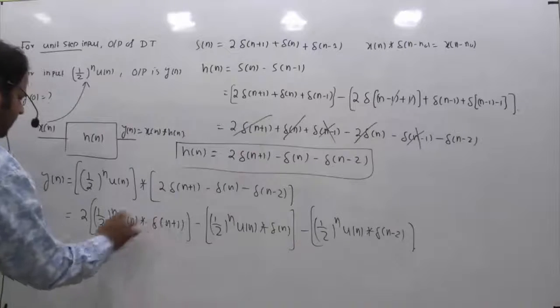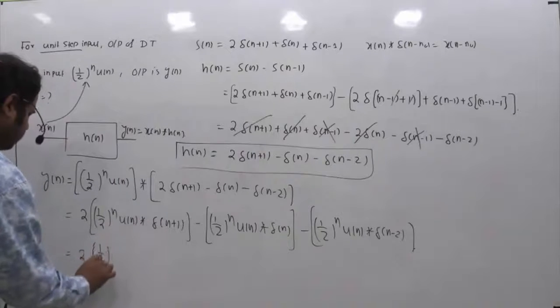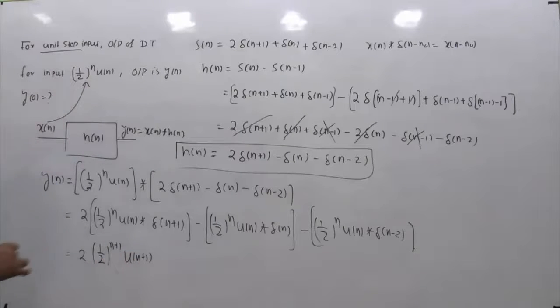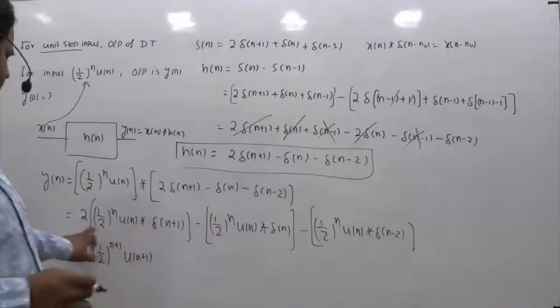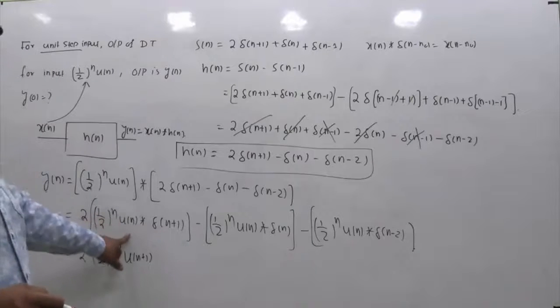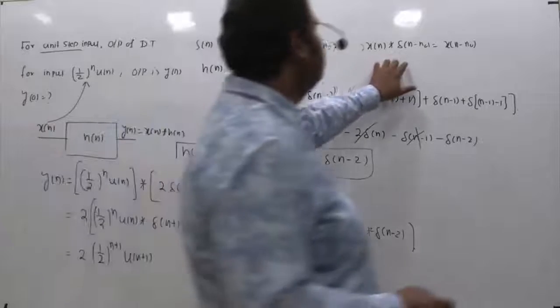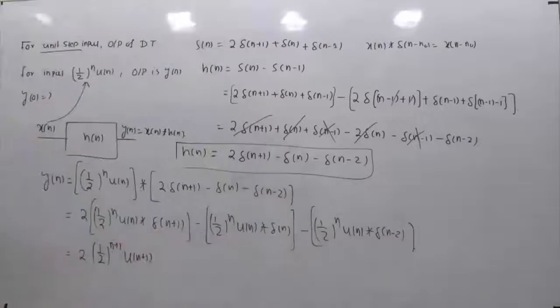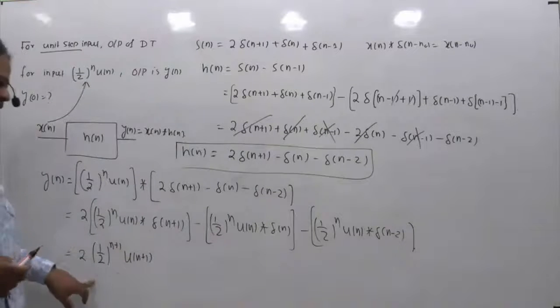So now if you convolve like this, this will be half to the power n plus 1 into u of n plus 1. If this had been only delta n, you would have got this signal as it is. Because it is n plus 1, wherever n is there I am replacing it with n plus 1. If I am convolving with delta of n minus n naught, wherever n is there, replace it by n minus n naught.